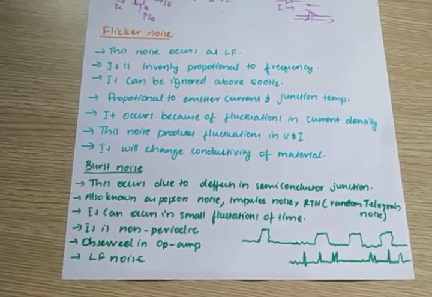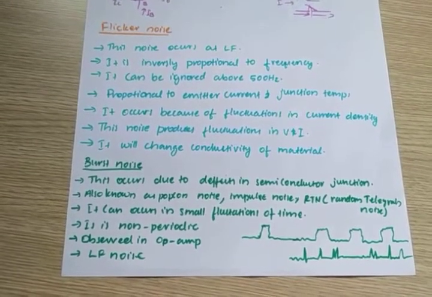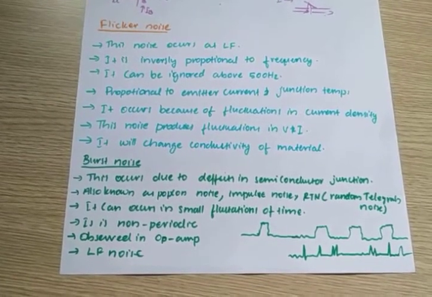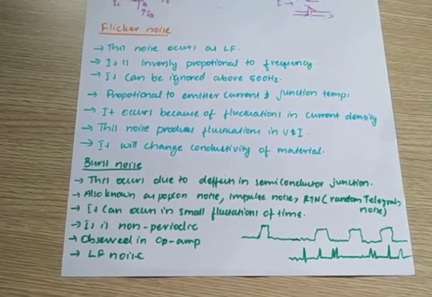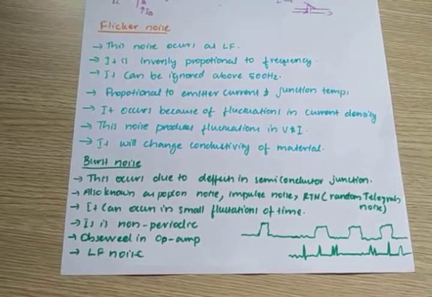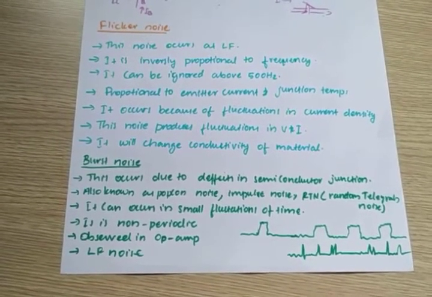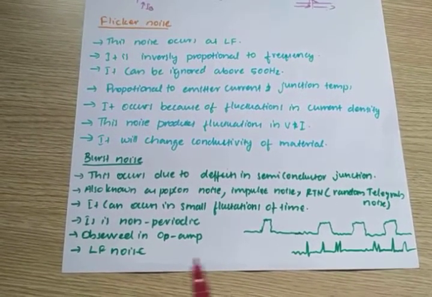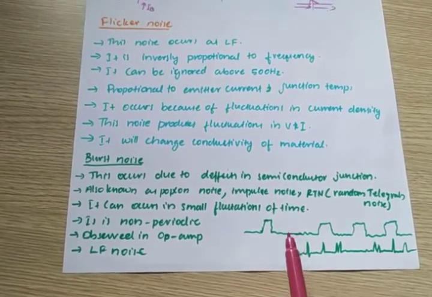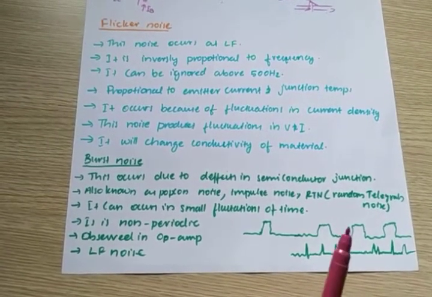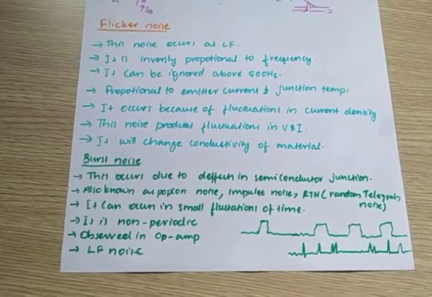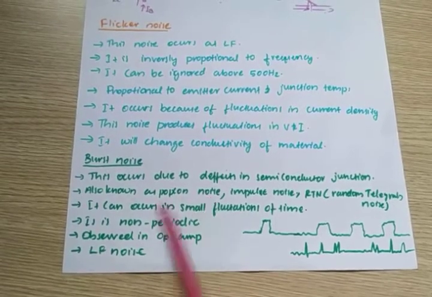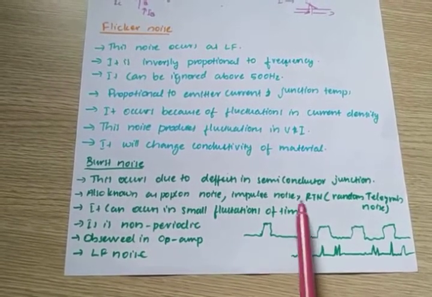We have to do a lot of diffusion processes to make a semiconductor into a transistor or a FET. During this process, defects occur at the junction, and due to these defects it creates a noise. That noise is called burst noise. It is called popcorn noise also, and impulse noise or RTN.